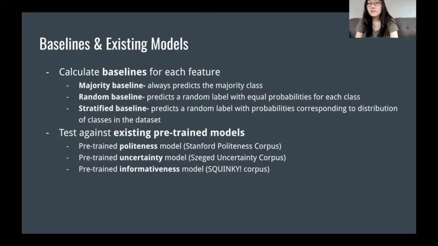We also have an existing model for uncertainty, which was trained on the SEGED uncertainty corpus, including annotated sentences from corpora of different genres. And finally, we also have an existing informativeness classifier, which uses logistic regression and is trained on the Squinky corpus, which is annotated for informativeness, implicature, and formality. So using all these baselines, we can better measure how successful our models are.